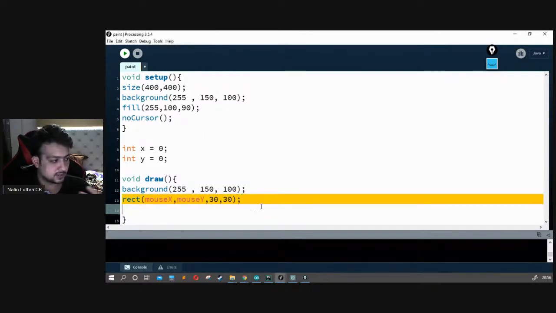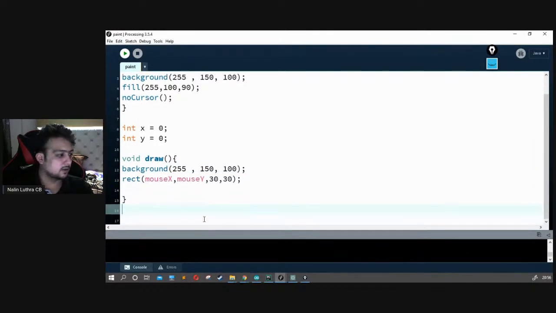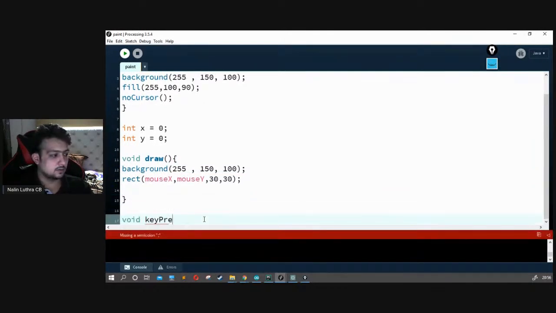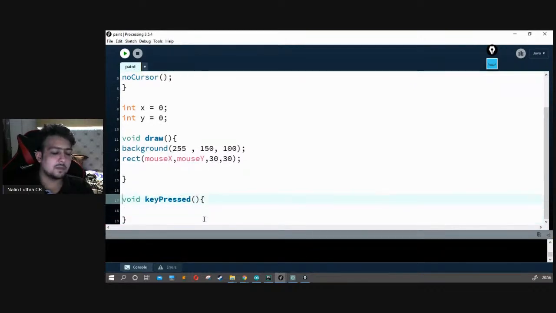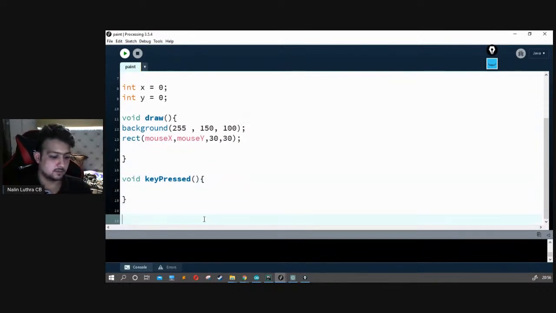For example, I press a key. There's a function called over here, let's say void keyPressed. Okay. So whenever I press a key, automatically the keyPressed function is called. When I release a key, let's say void keyReleased.